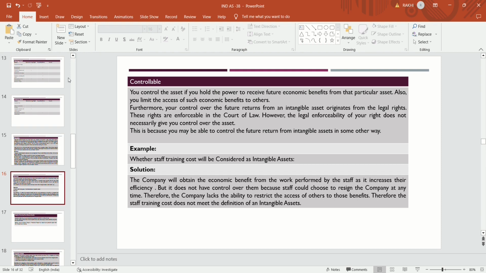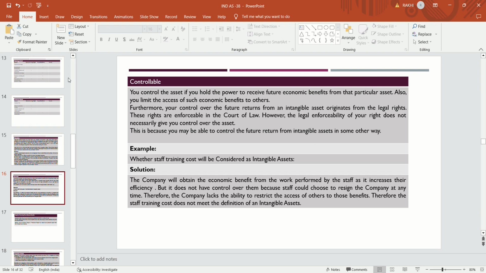But if they have the power to receive future economic benefit from that asset, and if they have the power to limit the access of such economic benefit to others, then only is the entity said to have control over the asset. This is because you may control the future return from an intangible asset in some other way. This is to be explained by example.